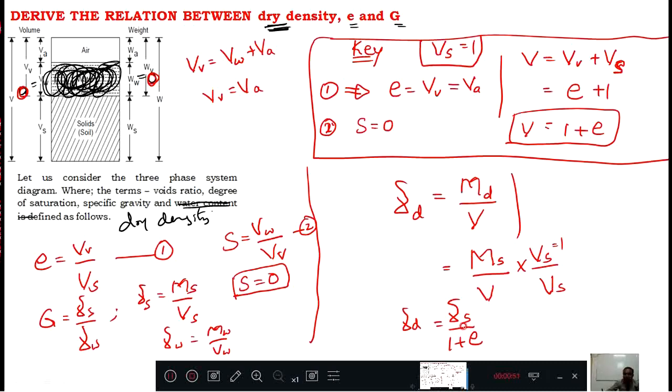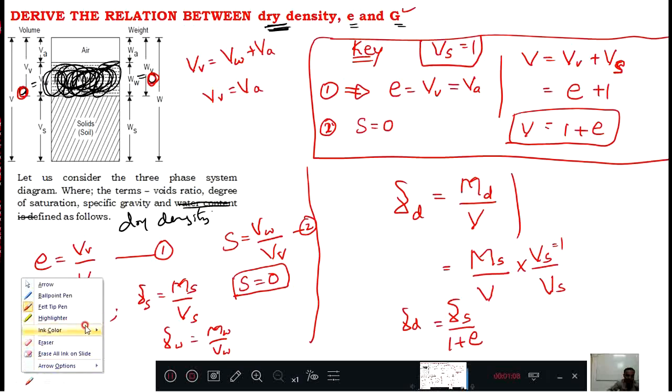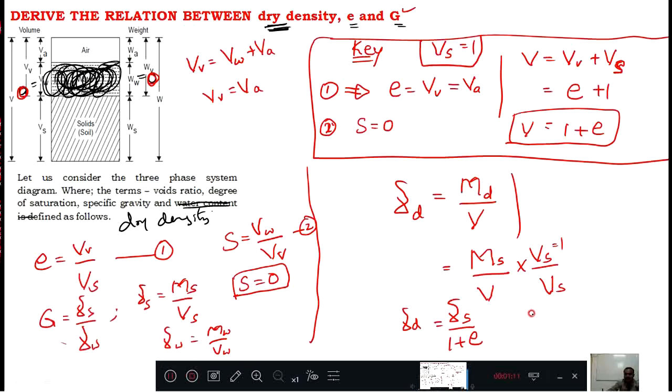But usually we need to express it in terms of G. Therefore, what is gamma s? Gamma s equal to G gamma W. In the place of gamma s I can write G gamma W. Then I will get the equation gamma D equal to G gamma W divided by 1 plus E. See, by doing the derivation also you got the same thing.